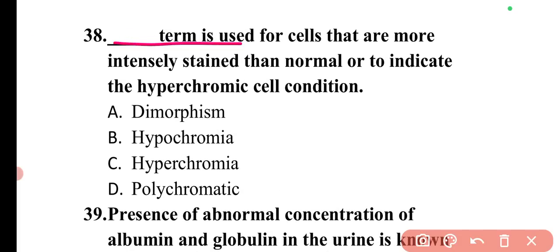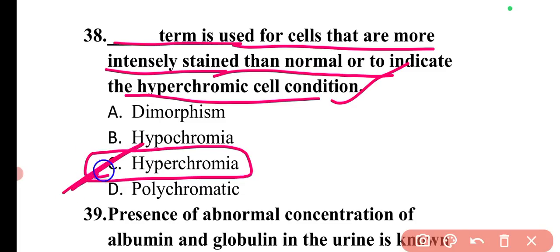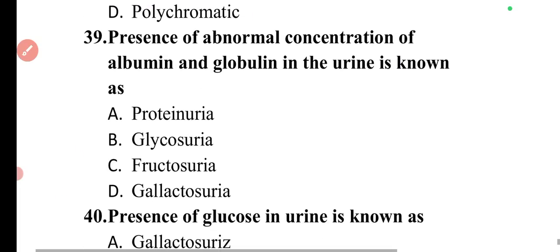Next question is: dash term is used for cells that are more intensely stained than normal or to indicate the hyperchromic cell condition. So the term used for this condition is hyperchromia. So here option C is correct.